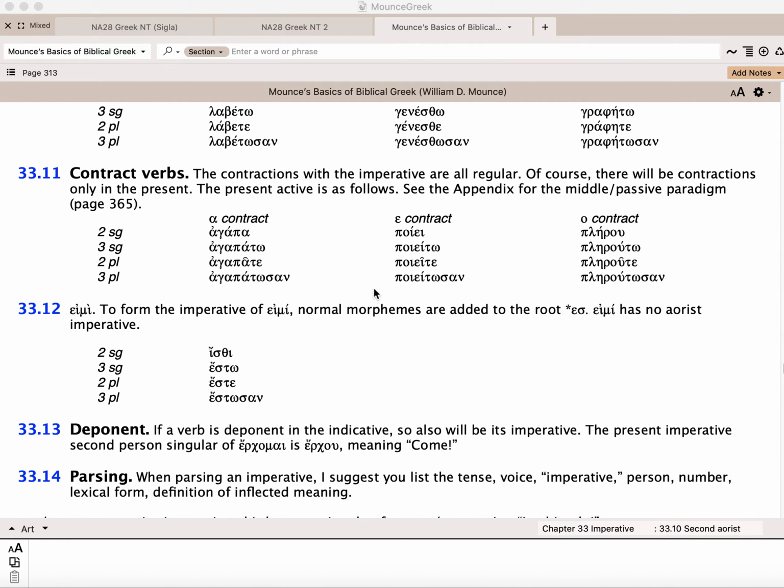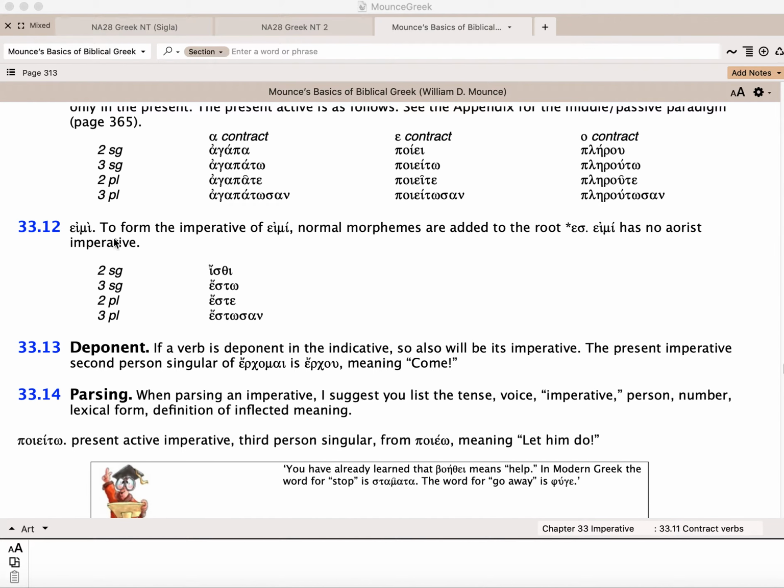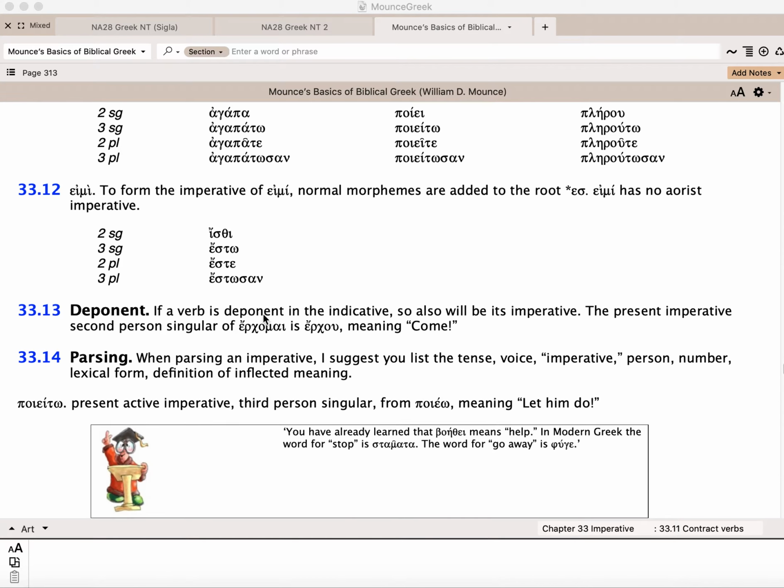There is a unique form of eimi in 33.12, and so the isthi would be the command be, just be. And then if you wanted to say let him be, you would say esto. If you wanted to say be to all of you, este, and then estosan is let them be. So those are good examples of imperatives. Again, beyond that, there's not much.